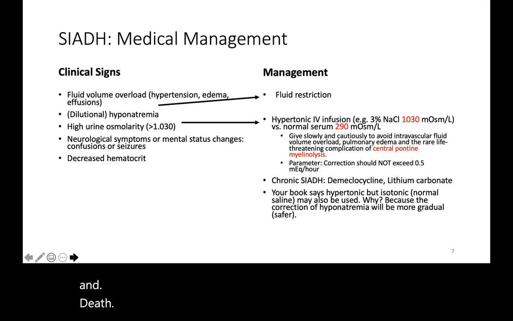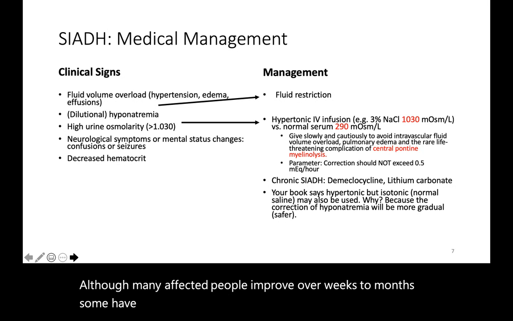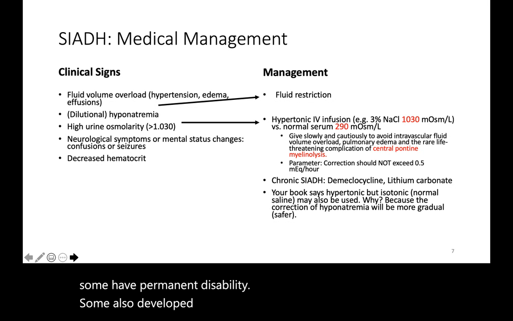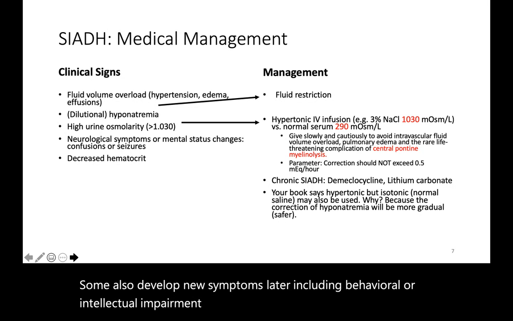Although many affected people improve over weeks to months, some have permanent disability. Some also develop new symptoms later, including behavioral or intellectual impairment or movement disorders like Parkinsonism or tremor.